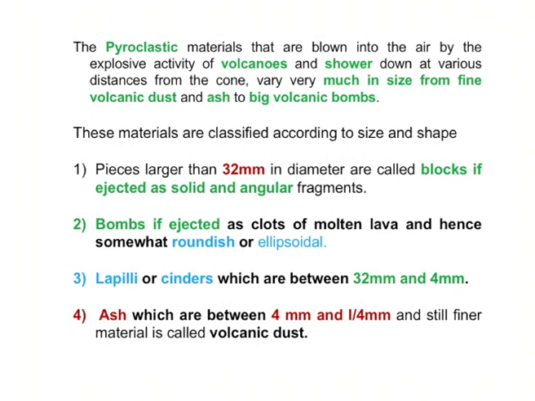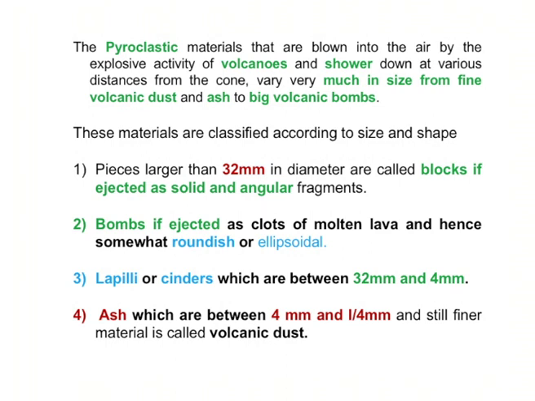The size, coming from top to bottom, reduces from 32 down to 4; between 32 and 4 in size, we decide that category as lapilli. The fourth category is a very small size, almost like dust particles.